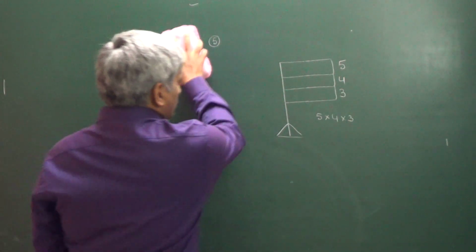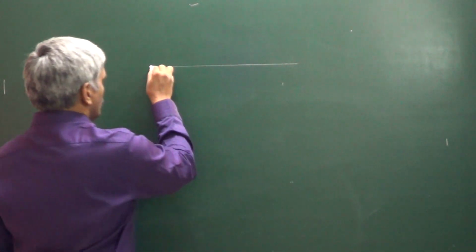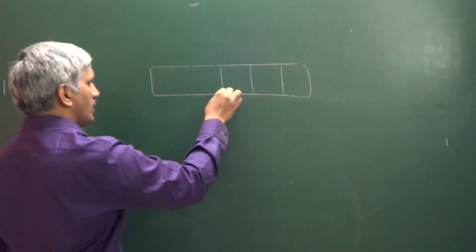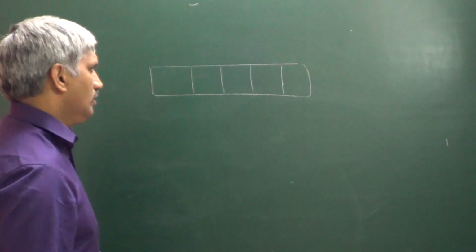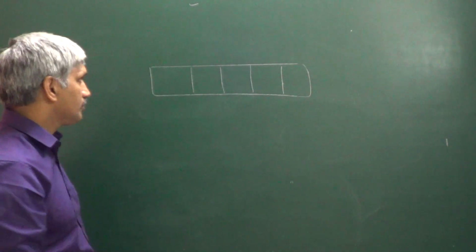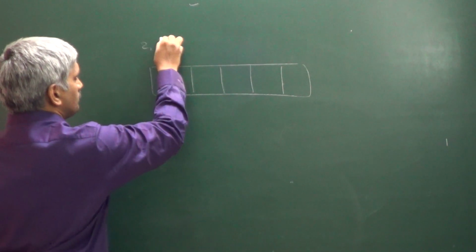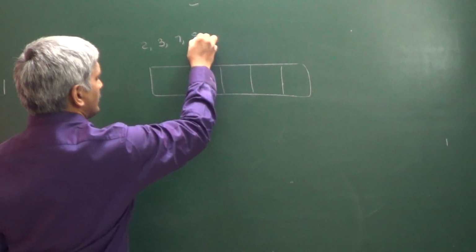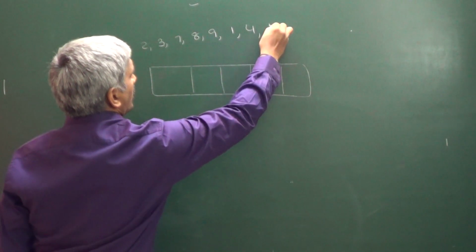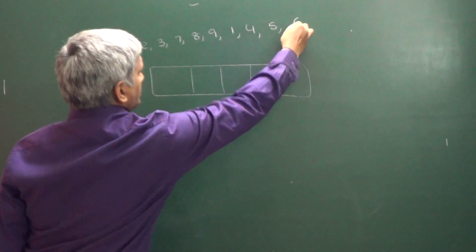Now another example you can see. I want to fill these 1, 2, 3, 4, 5 boxes with the digits 2, 3, 7, 8, 9, 1, 4, 5, 6.